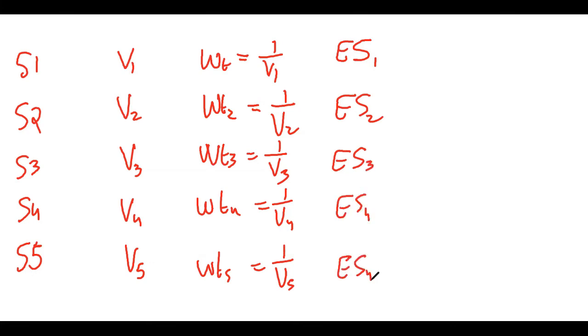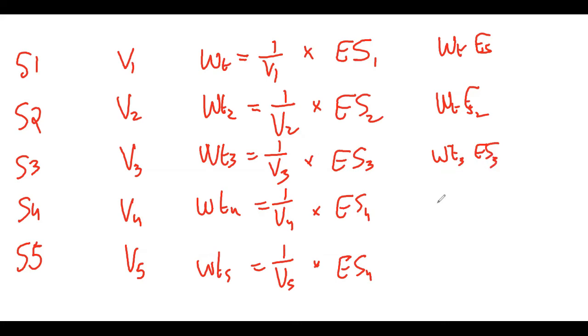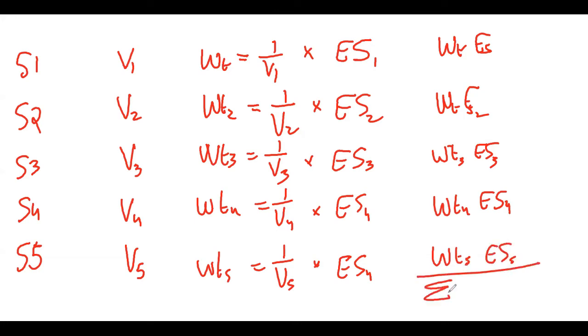Now we multiply the weight by the effect size, right? So we multiply weight with the effect size. Just try to find out the logic. So we have weight 1 times effect size of 1, weight 2, effect size of 2, weight 3, effect size of 3, weight 4, effect size of 4, weight 5, effect size of 5. Then we take the sum. This is the sum of the weight multiplied by the effect size. And then we calculate the sum of the weight,